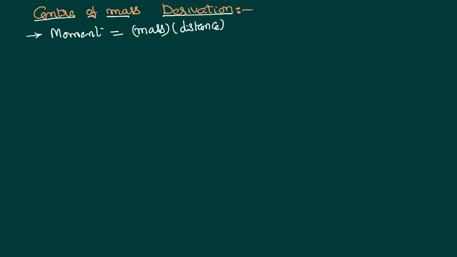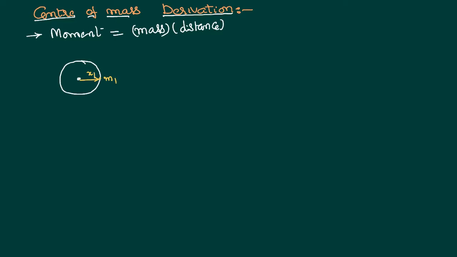Say for example, we are having a body like this. Let the center of mass of this body be here. Then this body is a combination of so many particles. Let us imagine a particle m1 here. The distance of that particle from the center of mass equals x1.